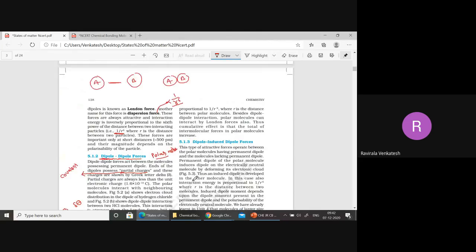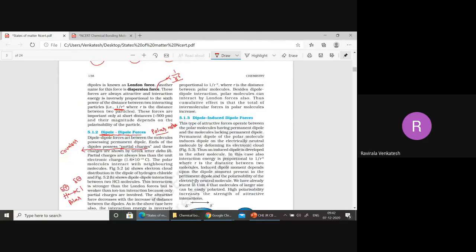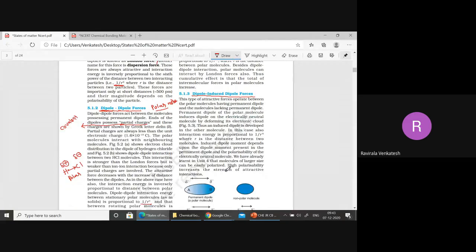Next we will see the dipole induced dipole forces. Now what is dipole induced means? One is polar, other is non-polar. If both are non-polar, dispersion or London forces. If both are polar, dipole-dipole forces. If one is non-polar, other is polar, then that is called dipole induced dipole force.